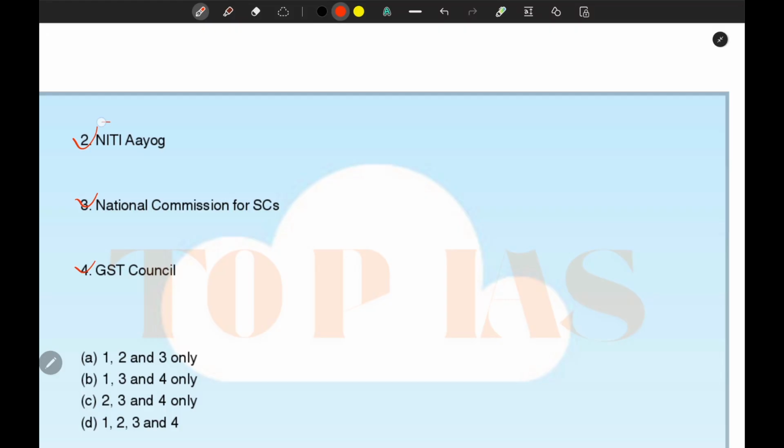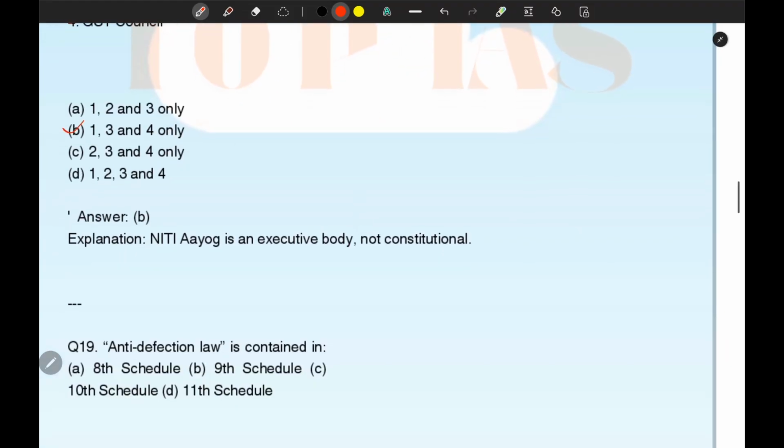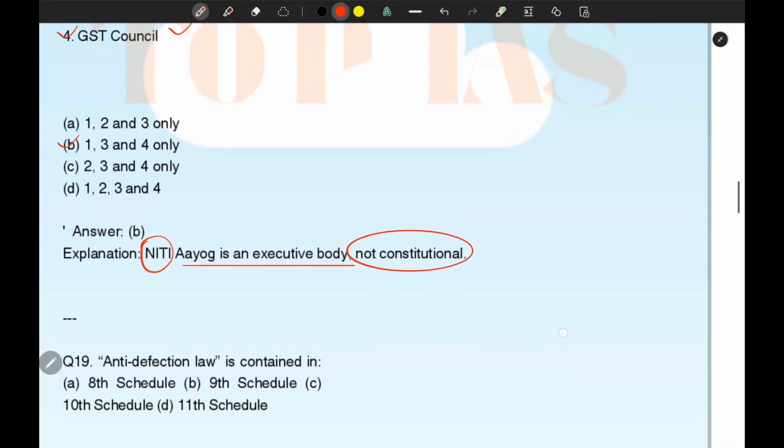So except the second answer, Niti Aayog, all options are correct. National Commission for SC and GST Council are constitutional bodies. On the other hand, Niti Aayog is not a constitutional body, it is an executive body. So options 1, 3 and 4 are correct. Option B is correct. The explanation is also mentioned here: Niti Aayog is an executive body and it is not a constitutional body.